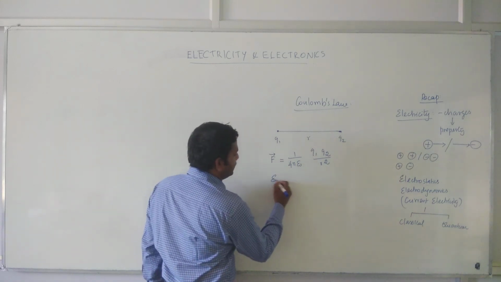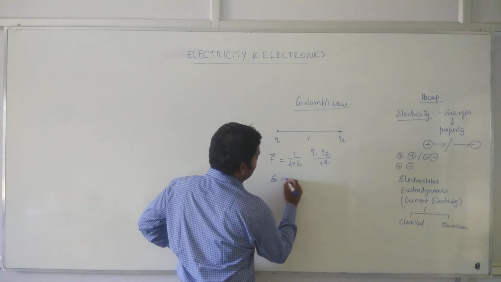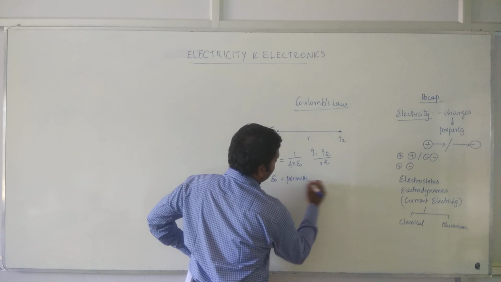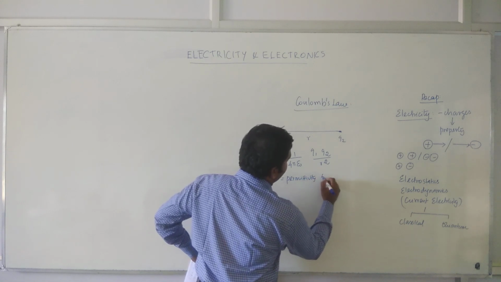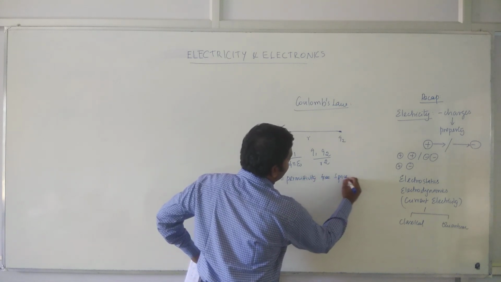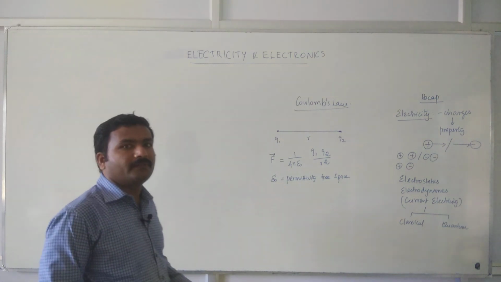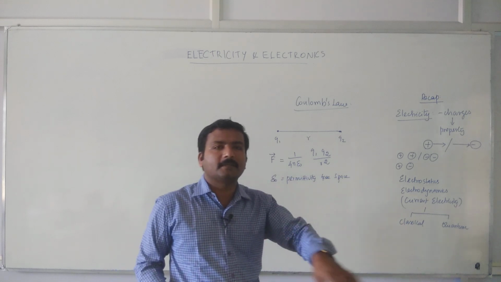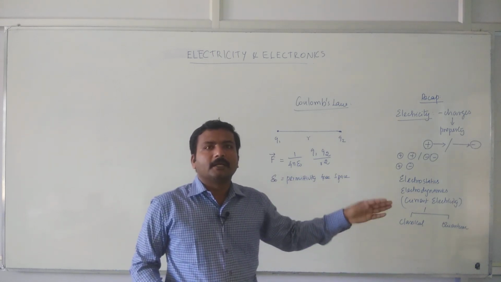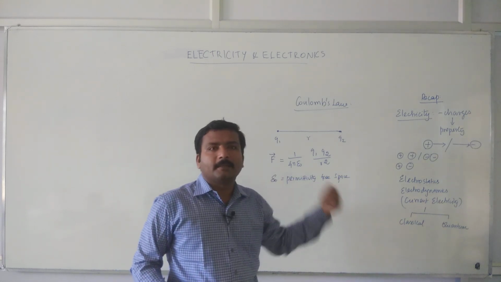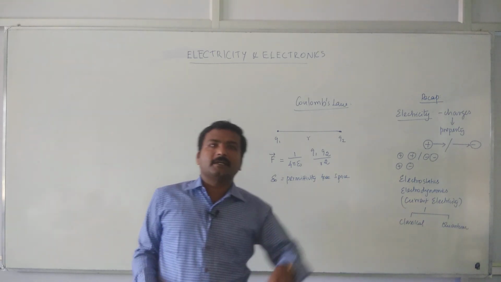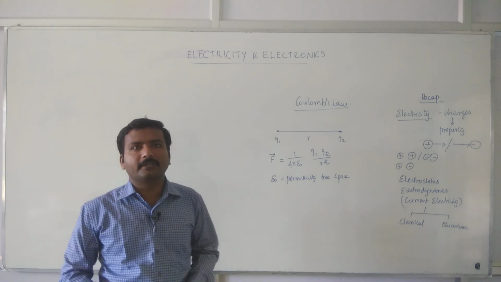Here epsilon naught is the permittivity of the free space. What do you mean by permittivity? Permittivity is nothing but the ability of that particular medium to allow the electric field to pass into it. If we consider vacuum, then it is the vacuum's ability to allow the electric field to pass into it.